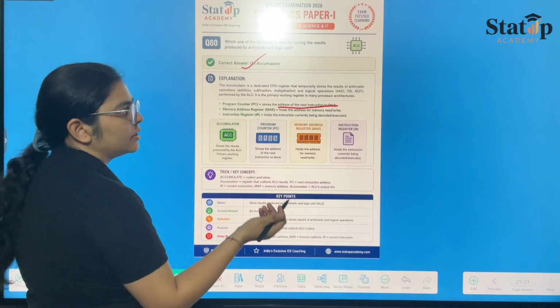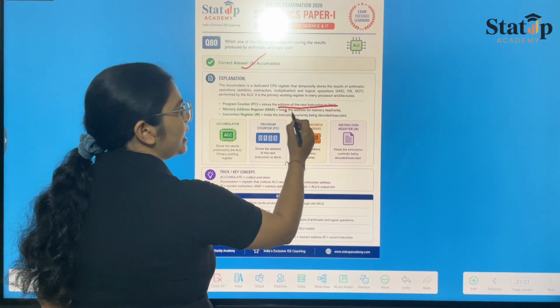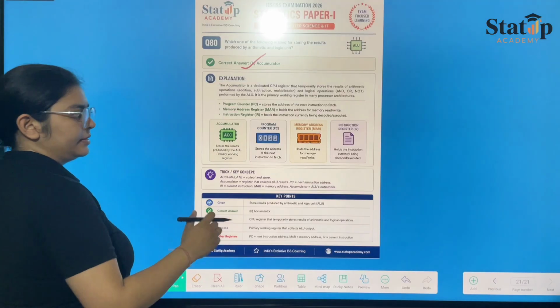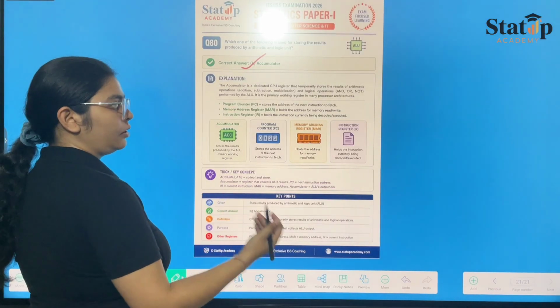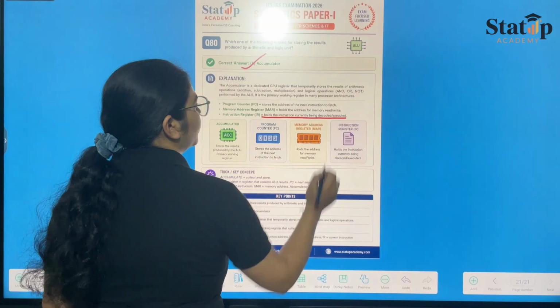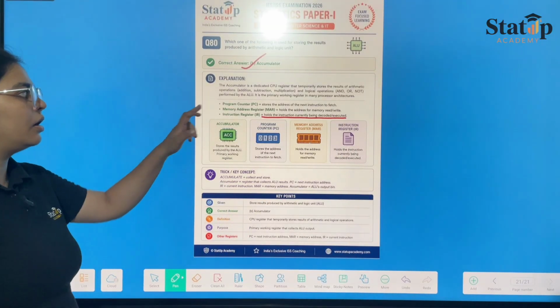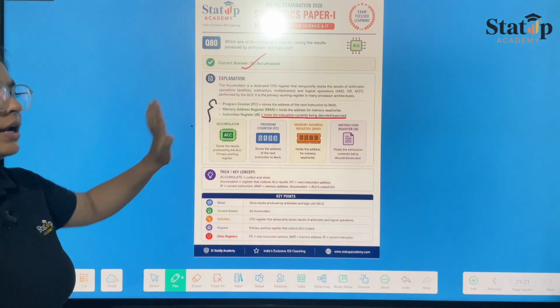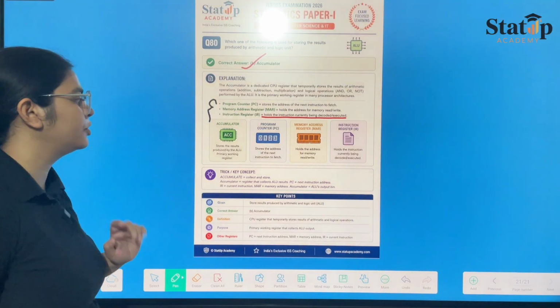Memory address register, which we just did, holds the address for memory to read or write. And instruction register holds the instruction currently being decoded or executed. So these are the functions of these three, and hence accumulator is the correct option.